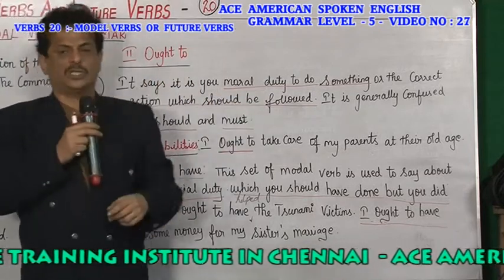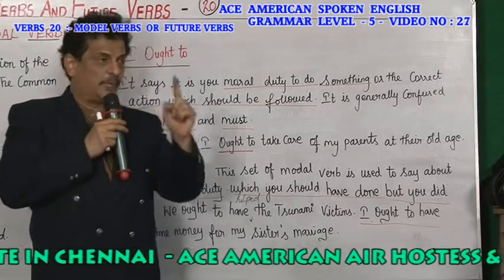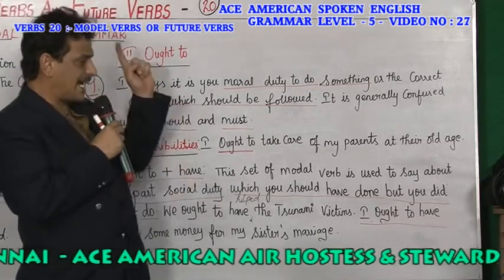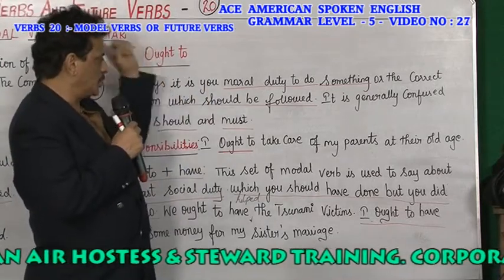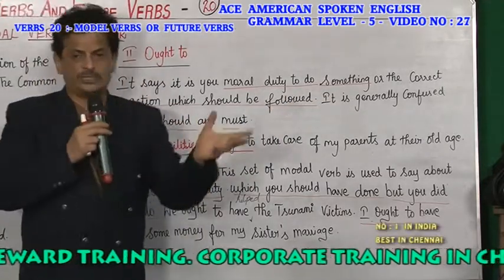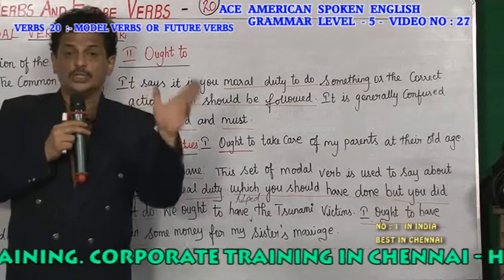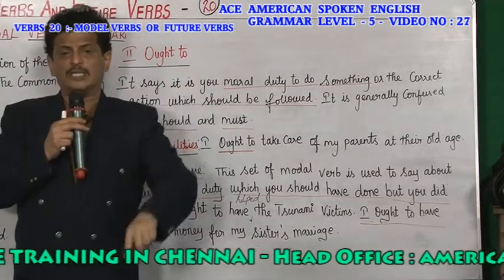What do you mean by ought to? Ought to says it is your moral duty to do something. It is the right way to do something. It is the right action which you should do. Then you are using the modal verb ought to. It is generally confused with should and must. Should, must and ought to are three different things. So ought to is not equal to must.